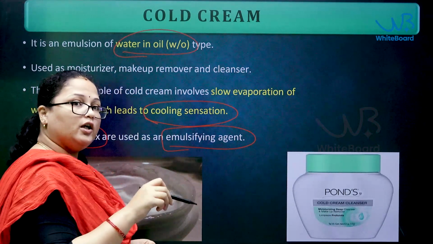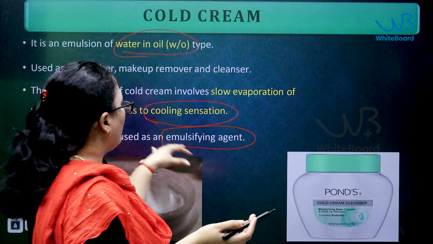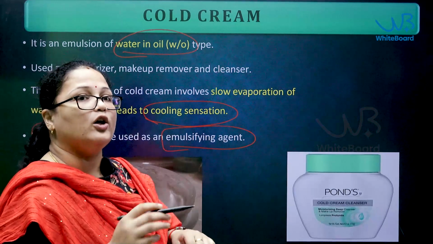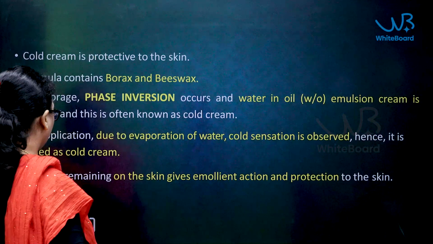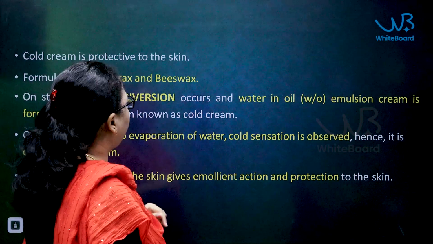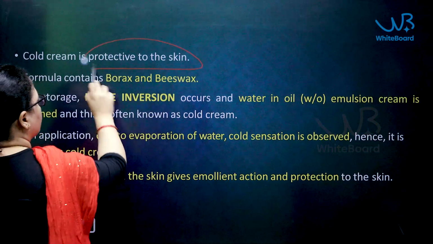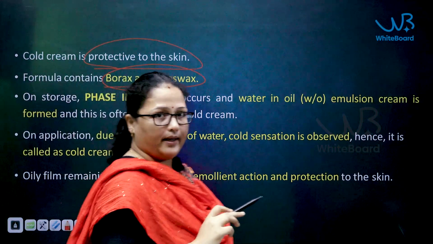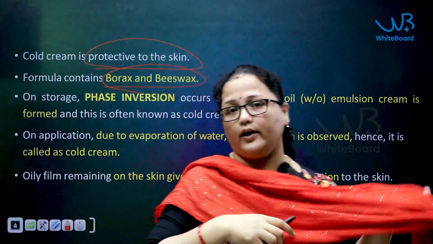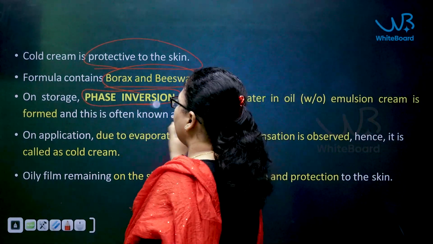If you see the vanishing cream, the major ingredients were water and stearic acid. Here, borax and beeswax are added in order to have greasiness, as it is a cold cream. Basically, it is very protective to the skin. As I have told you, the major ingredients are borax and beeswax. But this cold cream has a disadvantage of phase inversion upon storage.